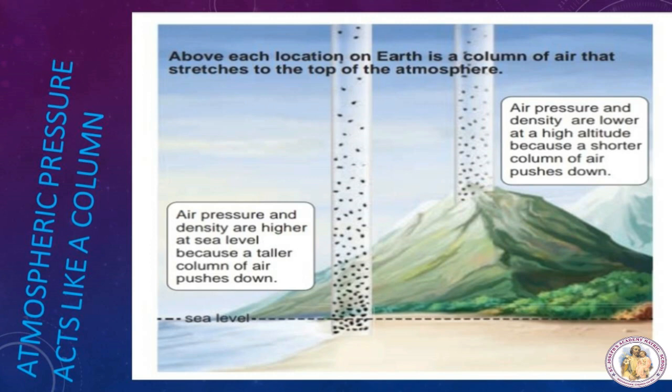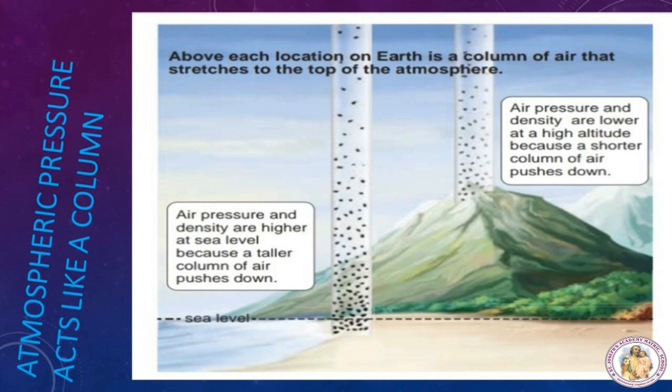Now we'll learn about atmospheric pressure and how atmospheric pressure acts like a column. Our earth is surrounded by a layer of air up to a certain height, nearly 300 kilometer, and this layer of air around the earth is called what? Atmosphere of the earth. Since air occupies space and has weight, it also exerts what? Pressure like liquid and solid. This pressure is called atmospheric pressure.